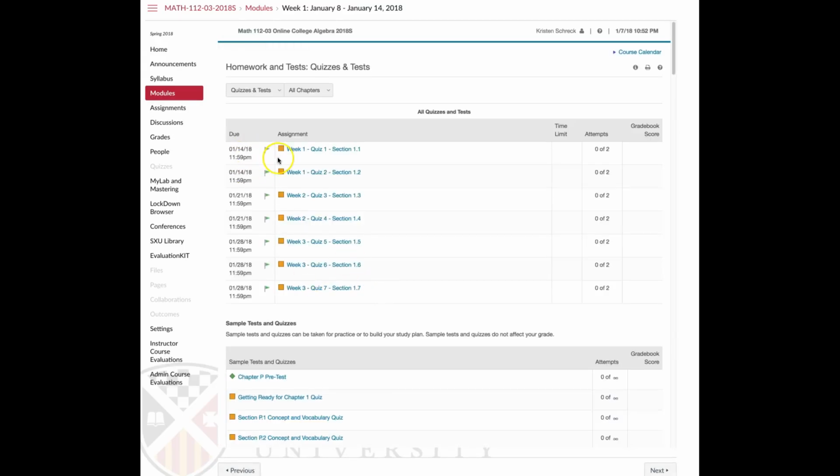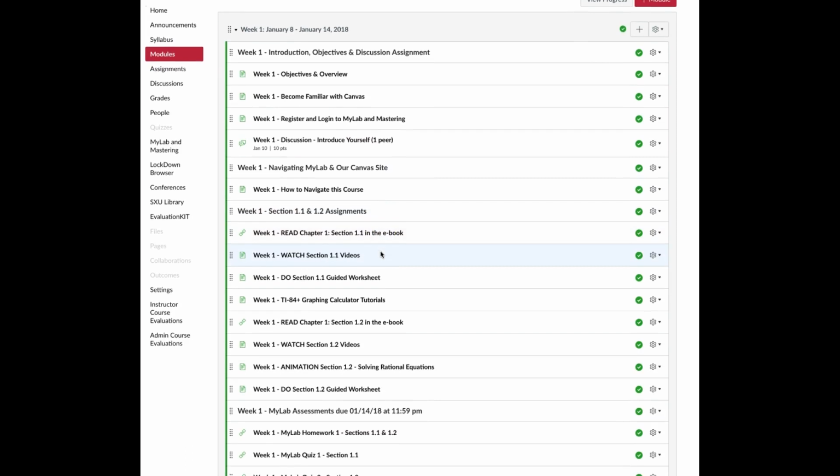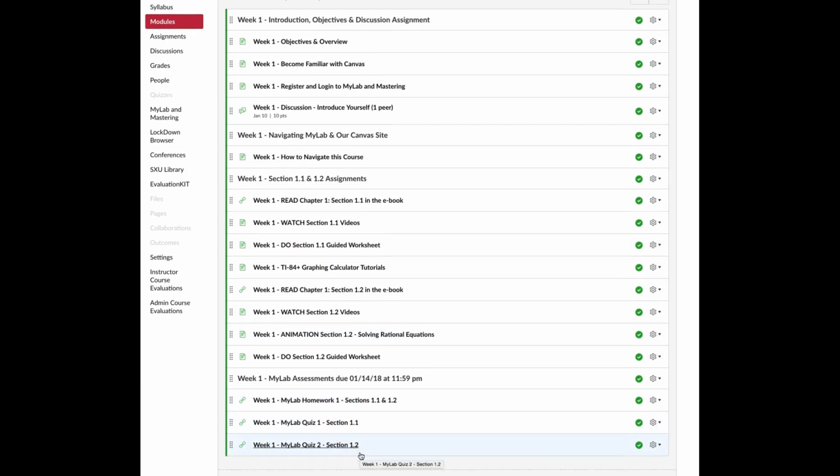Right? So here we see that to work on quiz 1, you have to have finished the homework, right? And then to work on quiz 2 for week 1, you have to have finished the homework and done quiz 1. So I think you get the idea. So essentially, that's what comprises each week, each module, right? We've got these parts where you have to do some reading and watching and some doing with the guided worksheets, and then you're actually going to be working through the homework and the quizzes.